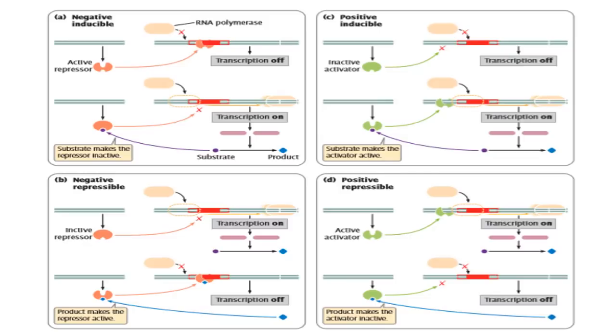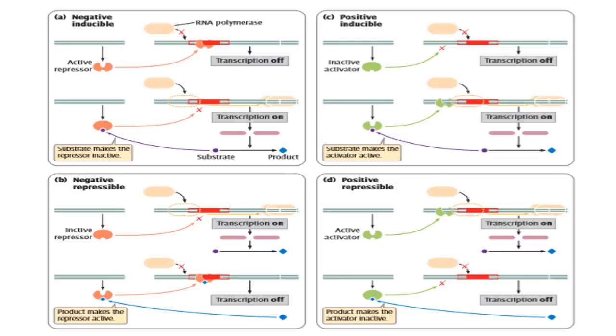Moving on to the positive inducible operon, there is an inactive activator. This inactive activator cannot bind to the operator region, so the transcription is in the off state, because this activator must be present in order to make the transcription active. In the presence of the inducer, the inactive activator turns into its active state and binds to the operator region, which enhances the transcription. So it is actually inducing the operon.